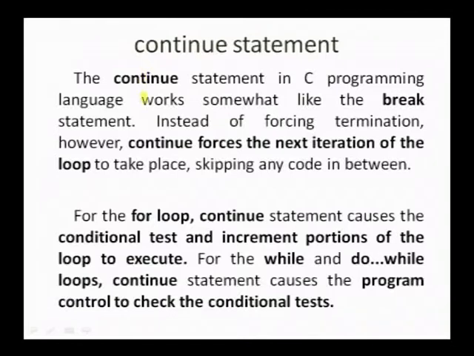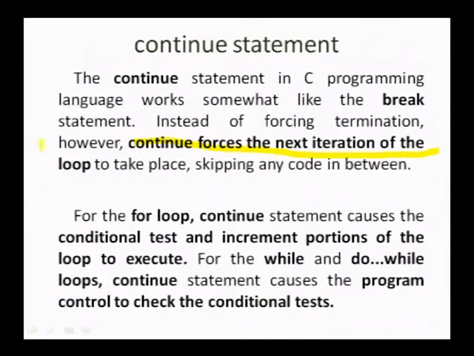Continue forces the next iteration of the loop to take place, that is, the current execution of the loop is terminated and with a fresh value of the control variable, the loop body is executed. That is what we mean when we say continue will cause the next iteration of the loop.